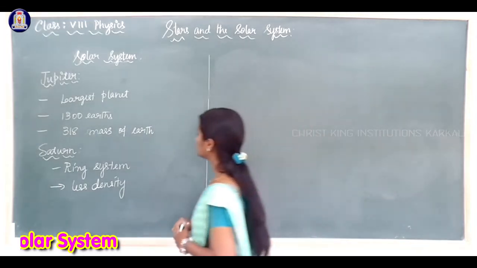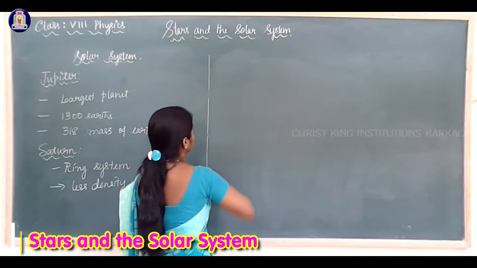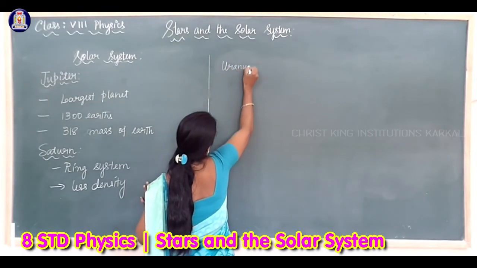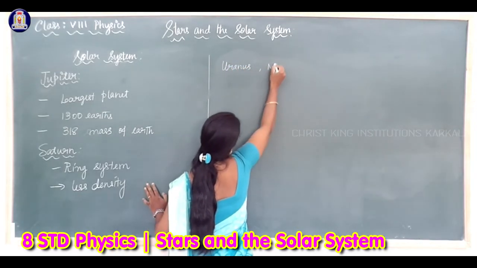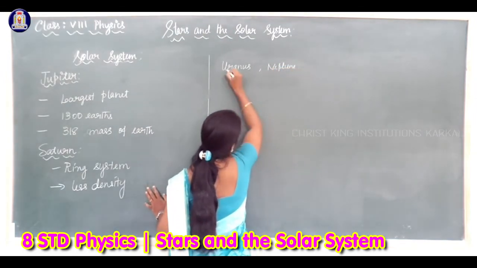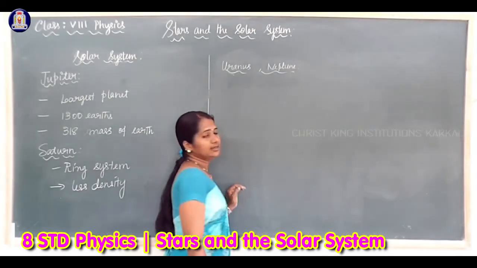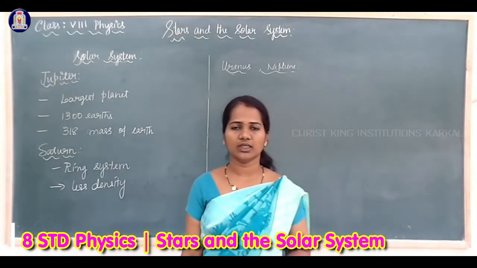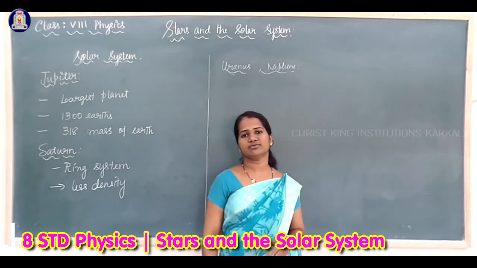We will move to the next planets after Saturn, Uranus and Neptune. These two planets are far away from the Sun. They are at a large distance from the Sun.